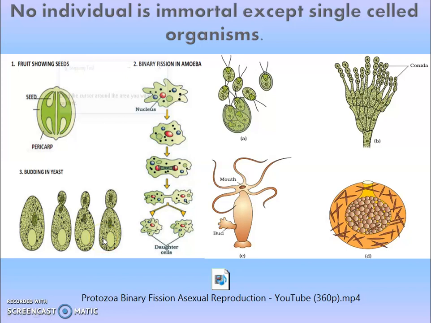So next, here you can see so many divisions. Then it is the budding in yeast and binary fission in amoeba. You can compare here. And this is the zoospores of Chlamydomonas, and it is the gemmules in sponge.